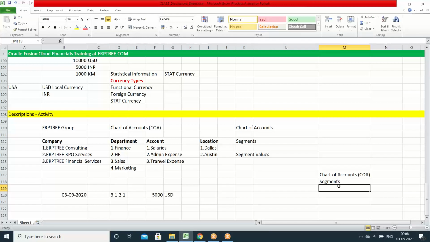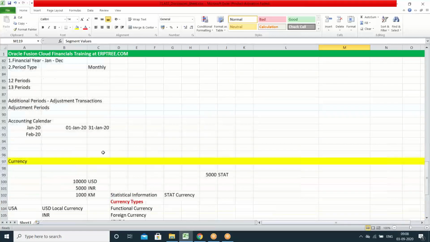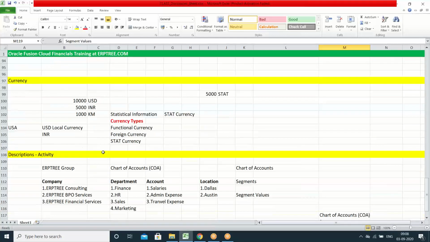The terminology you have to understand. I'm just trying to introduce the terminology so that you'll be comfortable when you are working on the system. So under segments, you have to create the segment values. Under segments, you can create the segment values. So within the chart of accounts, you can have segments, and under segments, values.